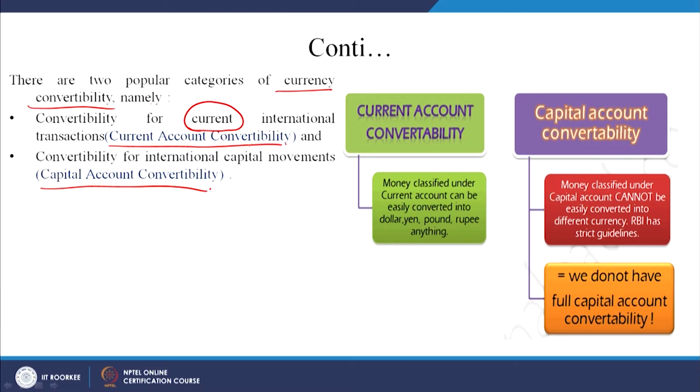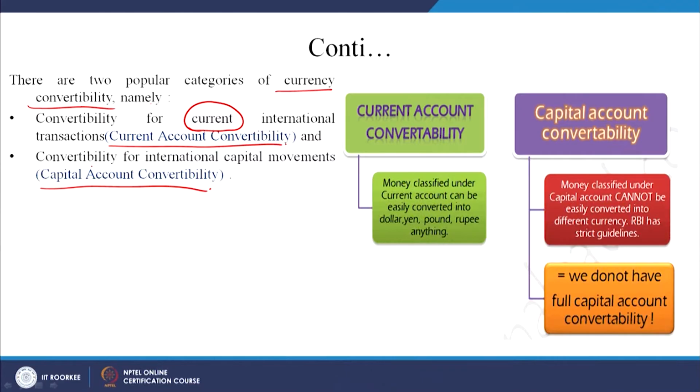So, anything that you want to buy directly, goods and services, whatever transaction you want to make, when you want to convert rupees into dollars or rupees into euros or euros into rupees, it is called current account convertibility. On the other hand, when the convertibility is for international capital movements, it is called capital account convertibility. So, let us see that.